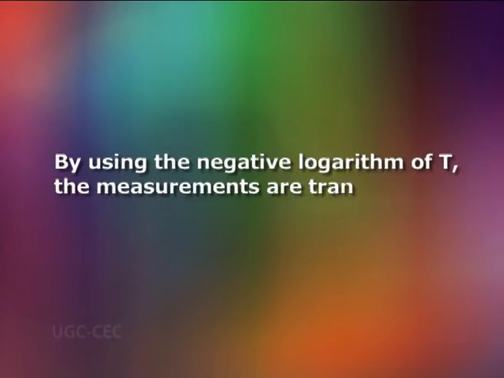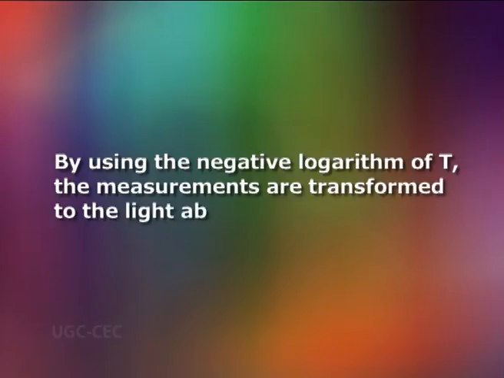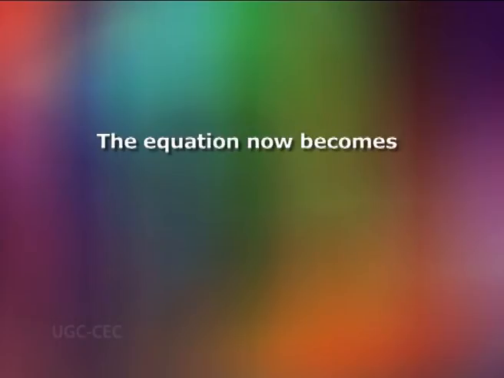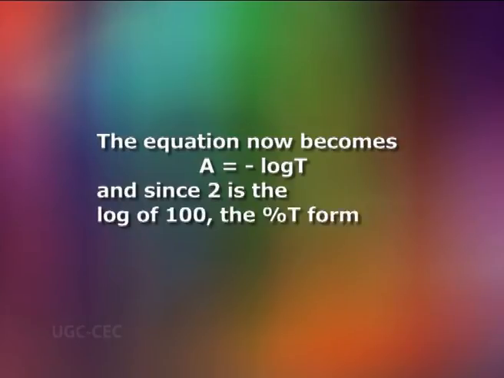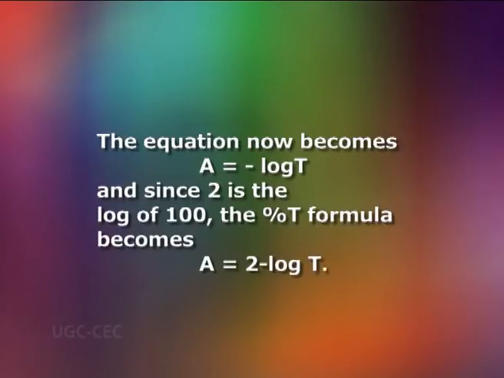By using the negative logarithm of T, the measurements are transformed to the light absorbed, that is 1 by T. Then the equation now becomes A is equal to minus log T, and since 2 is the log of 100, the percentage transmittance formula becomes A is equal to 2 minus log T.